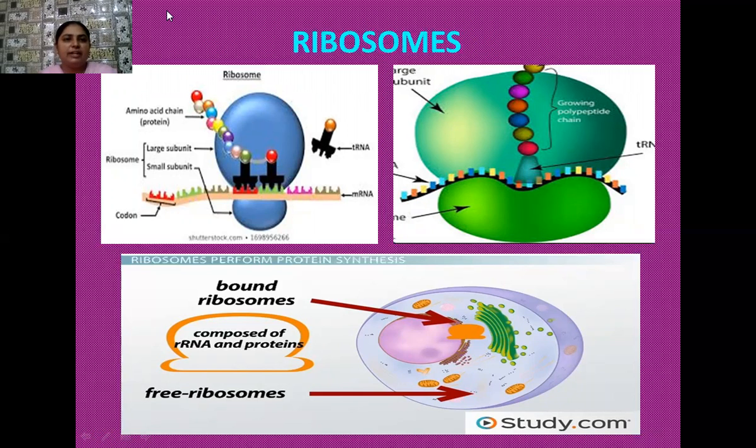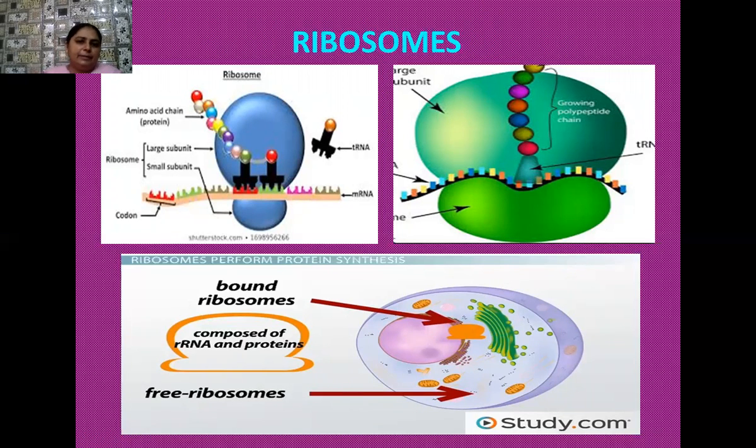Sometimes on the messenger RNA strand, many ribosomes are present in a repetitive manner. This chain of ribosomes present on the messenger RNA is known as polyribosomes or polysomes. All of these are involved in the process of protein synthesis only. Next to the ribosomes, before I start the inclusion bodies, I want to tell more about these ribosomes.